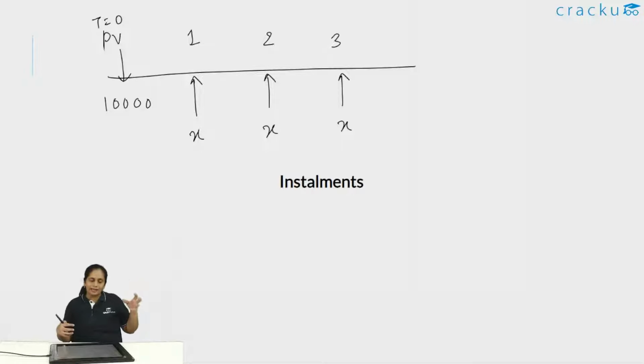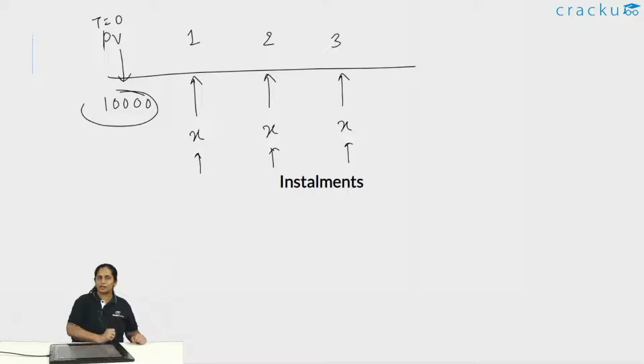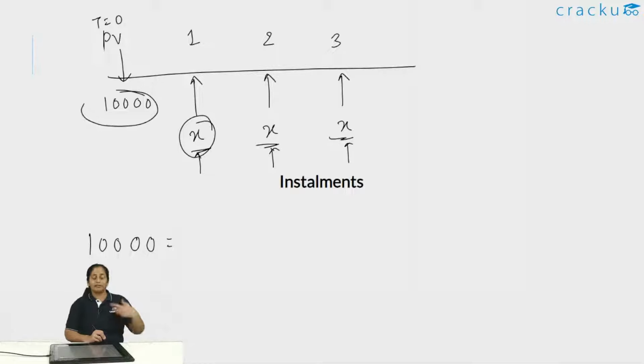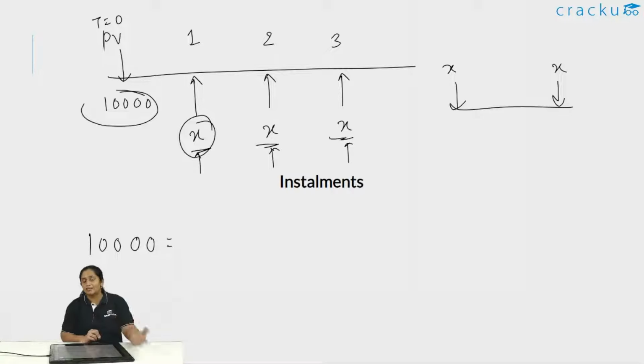The idea is that the present value of these three installments will be equal to the present value of the loan. So 10,000 will be equal to the present value of X at year 1, plus the present value of X at year 2, plus the present value of X at year 3. Now what is the present value of this? If I wanted to give X today versus X at the end of 1 year, which would be better and which would be worse?